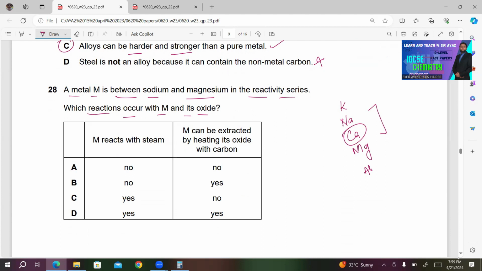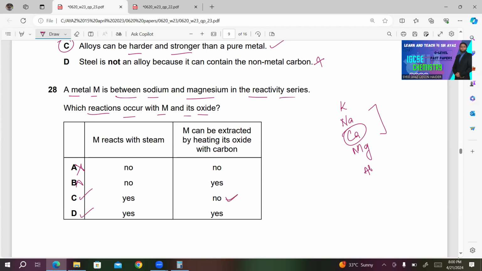So will M react with steam? Yes, it will react with steam. So either C is correct or D is correct. A and B are incorrect. M can be extracted by heating its oxide with carbon. This is incorrect. This must be no.